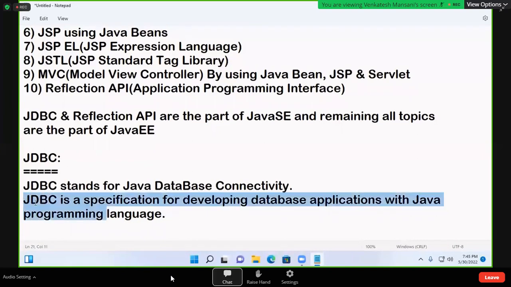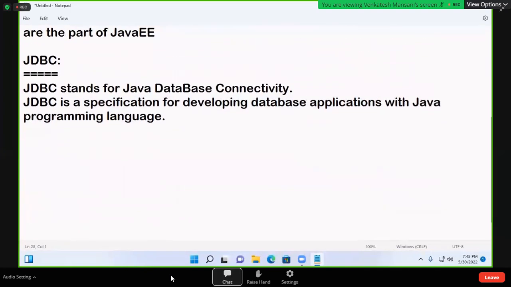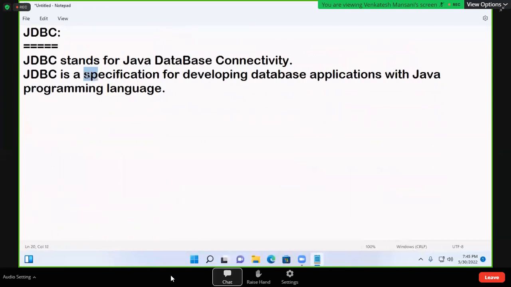For understanding this definition, two more definitions are required. What is a specification? What is a database application? Then you'll understand what exactly JDBC is. In this JDBC definition itself, two more concepts are there: specification as well as database application. So first I'll explain about database application. Specification I'll cover later.